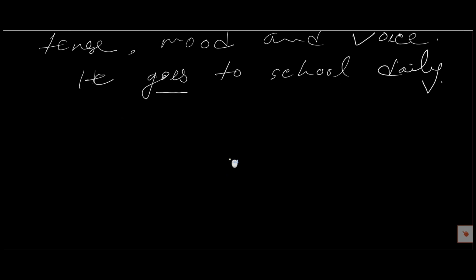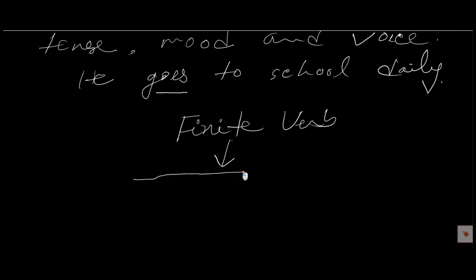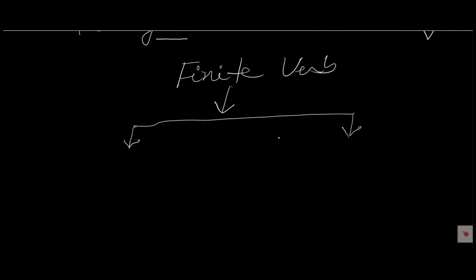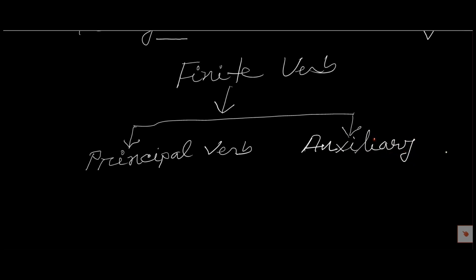Now let's see the kinds of finite verb. Finite verbs are of two kinds: principal verb and auxiliary verb.